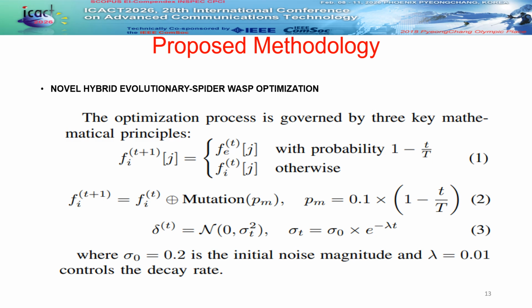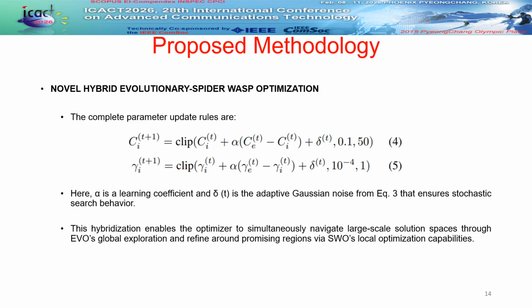Equation 2 introduces evolutionary diversity using a dynamic mutation probability to maintain global exploration early on before stabilization. Finally, equation 3 defines our adaptive stochastic search applying Gaussian noise with an exponentially decaying standard deviation. This ensures broad hyperparameter tuning that becomes highly precise, allowing us to find a global optimum without getting trapped.